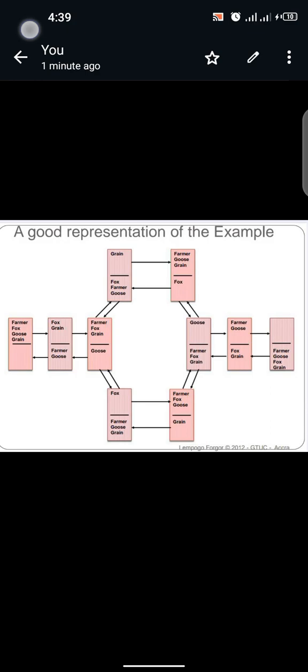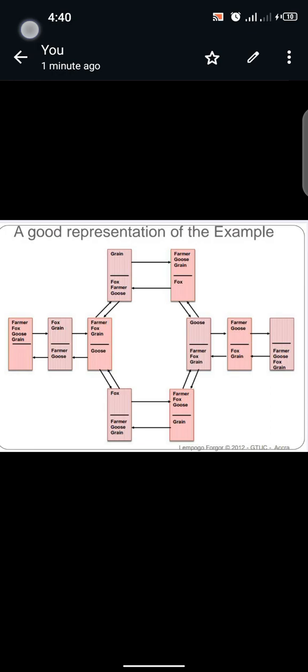Then the farmer leaves the fox at the bank of the river and sends the goose to the destination of the river. So at the destination of the river, we have the farmer, the goose, and the grain. And the fox is at the bank of the river.